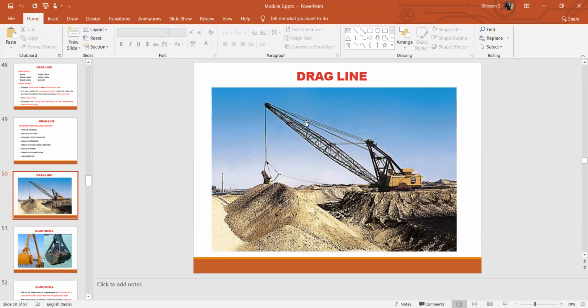Are you clear with the dragline? So mainly in this, there is one hoist rope and one dragging rope. The dragging rope is used for the horizontal movement, while the hoist rope is for the lifting and vertical movement. And the boom along with the suspension rope enables the angle of swing. At what angle the machine or the boom can rotate can be determined with the suspension rope as well as the boom. Are you clear with this?